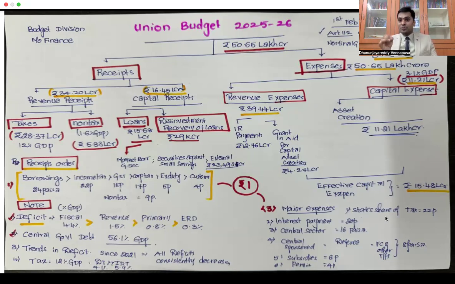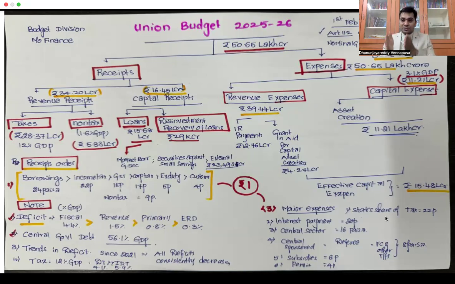So interest payments constitute 20 paisa of your 1 rupee expenditure, which means almost 1/5 of total expenses are going for interest payments. Afterwards, it is followed by centrally sponsored schemes, defense and finance commission transfer payments, then subsidies and pensions. This is the order, no need to go in depth. Subsidies, we are paying around 6 paisa for every rupee that we are spending. Pensions, we are spending around 4 paisa for every 1 rupee.